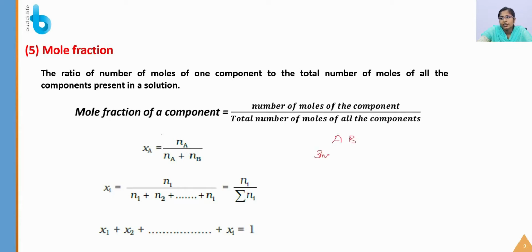3 moles of A is mixed with 2 moles of B. So you are going to calculate the mole fraction. We'll take A itself because your formula is for A. So you are going to calculate the mole fraction of A. Then the number of moles of A is 3 by 3 plus 2. Together you will get the mole fraction. The number of components can be not only 1 or 2, it can be n number of components. So while doing that, you can easily find the mole fraction.